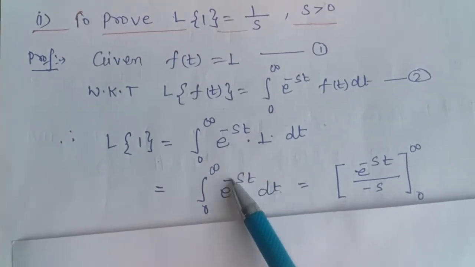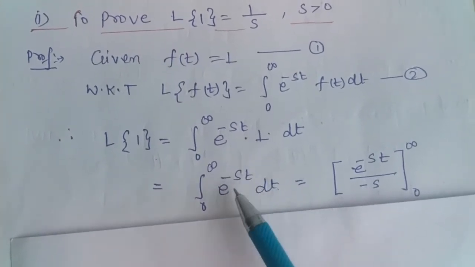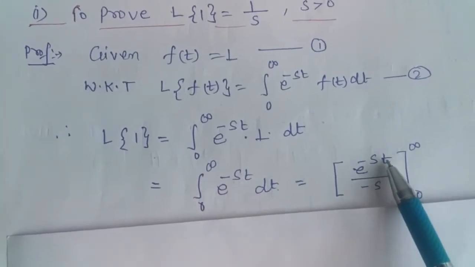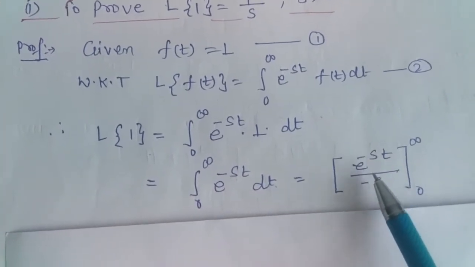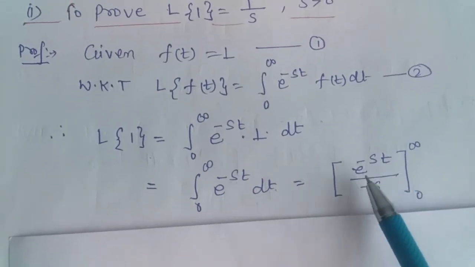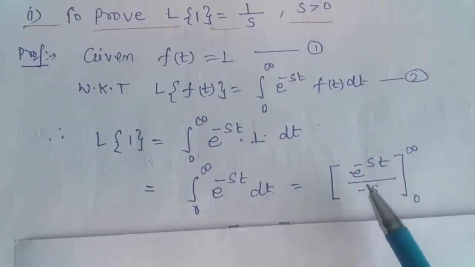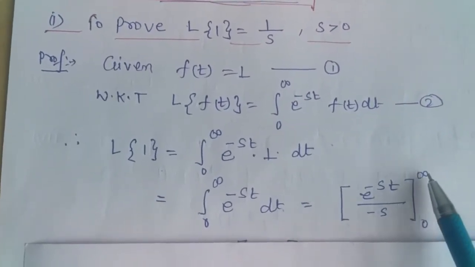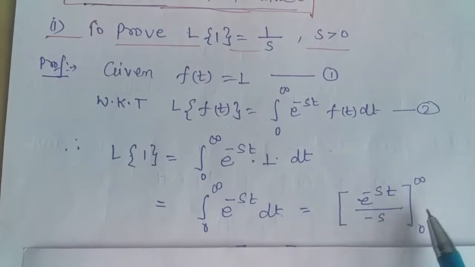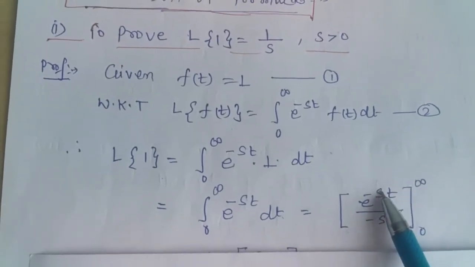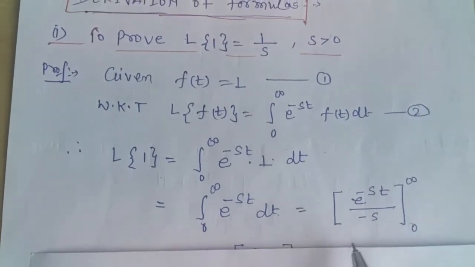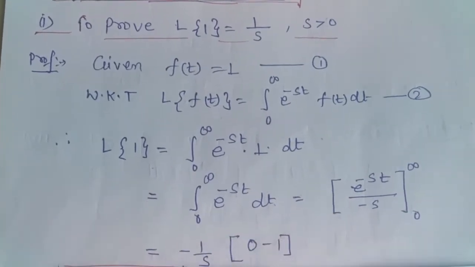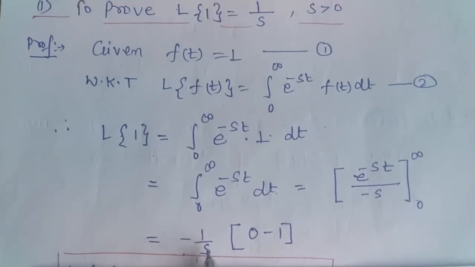Now integrate this expression. The integration of e raised to minus st is e raised to minus st divided by the coefficient of t, which is minus s, and the limit of integration is 0 to infinity. Now in place of t we have to replace the limits. So 1 upon minus s is a constant, so we write it here.